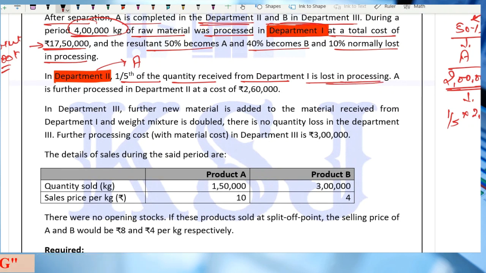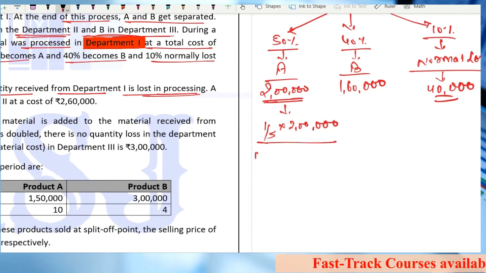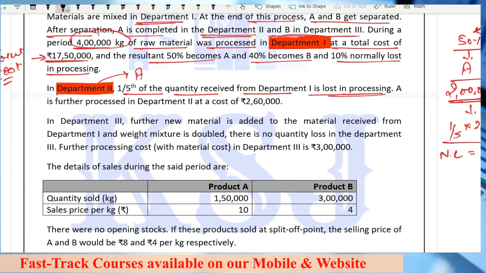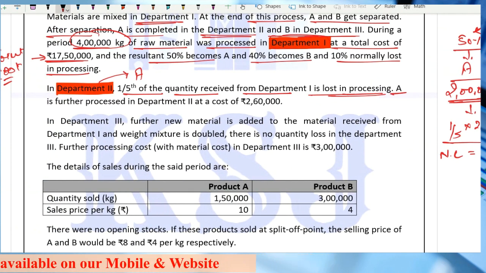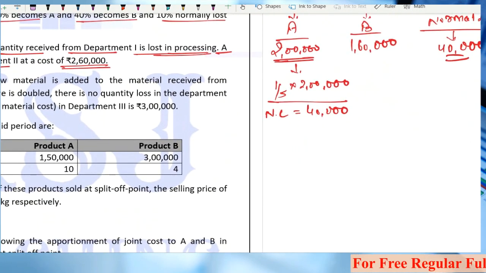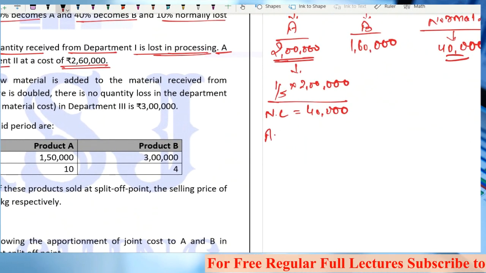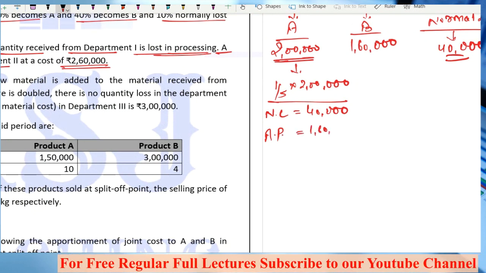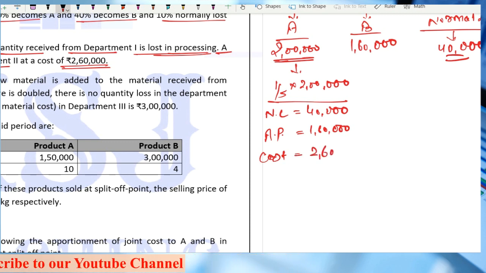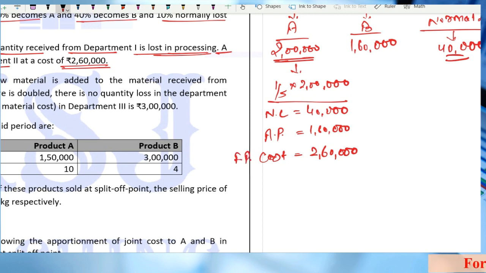1/5 of this 2 lakh is lost in processing, right? 1/5 is lost in processing, that is my normal loss of 40,000. After that, A is further processed in department 2 at a cost of 2,60,000. Right? Out of 2 lakh, 40,000 is lost. What is the actual production? 1,60,000. And what is the cost? Further processing cost is 2,60,000. Any doubt? This is my further processing cost.